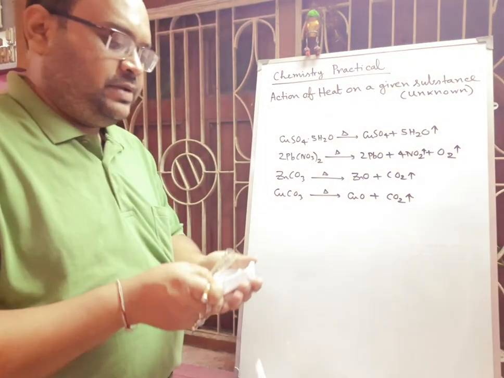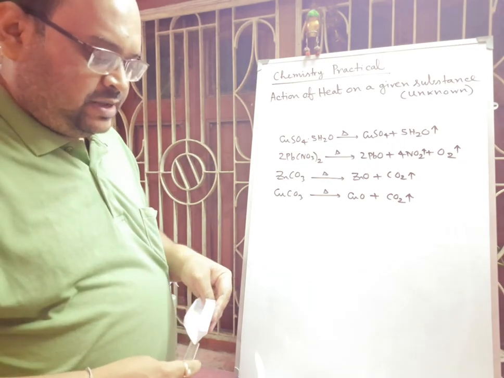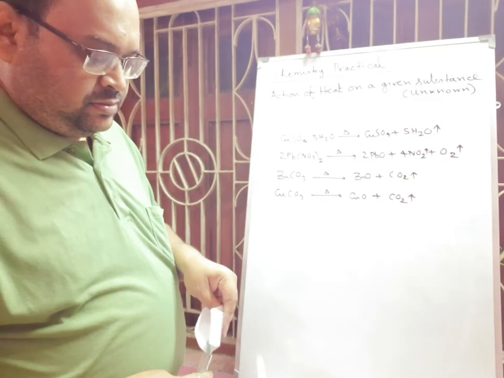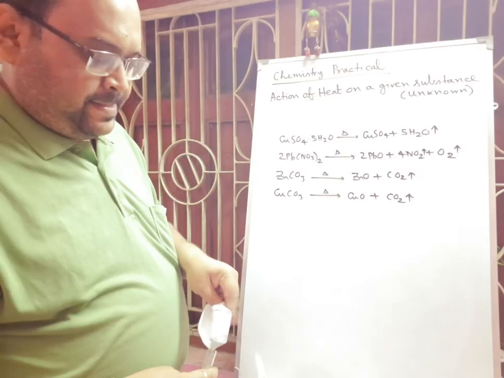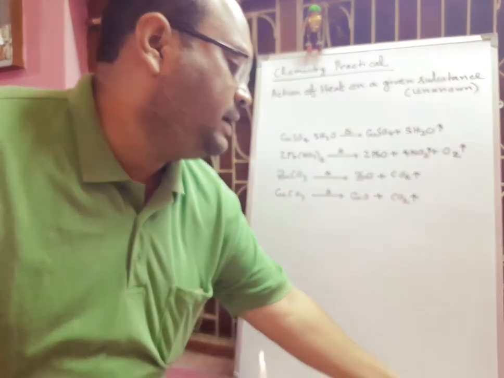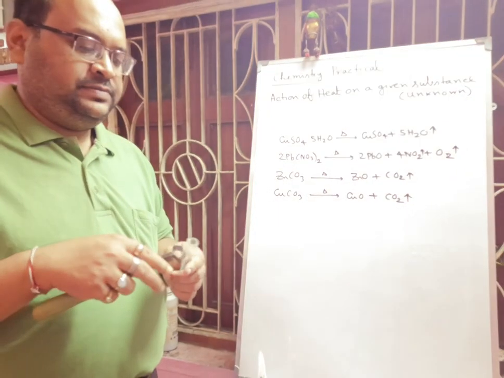The test tube I am taking, that green color mass sample I am taking inside the test tube. Already taken. Again we have to apply heat.